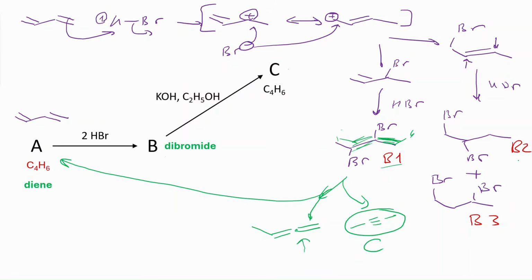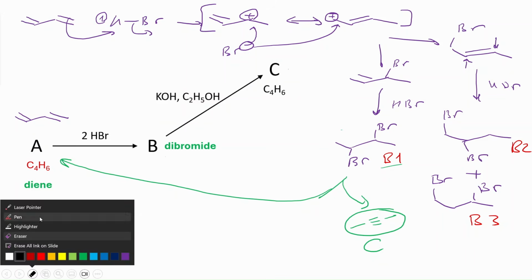The second, B2. What can we have from B2? Again, this allene will always be there, but I will not write it because it is a weird structure, not commonly seen, and we haven't covered a lot of allene chemistry. Obviously, we will come back to this if we see that other routes do not work. But for now, I will not include allene in my candidates.